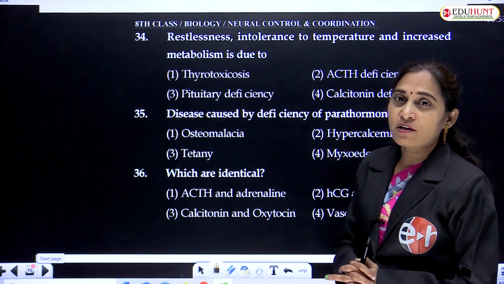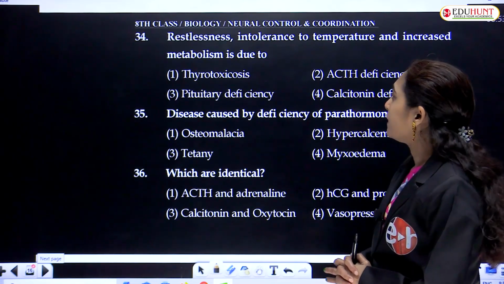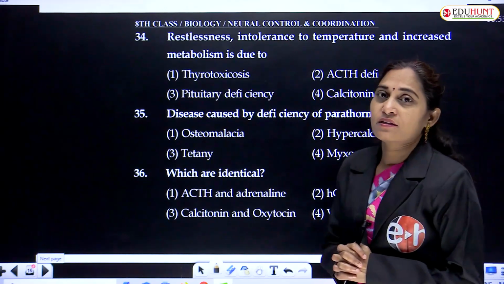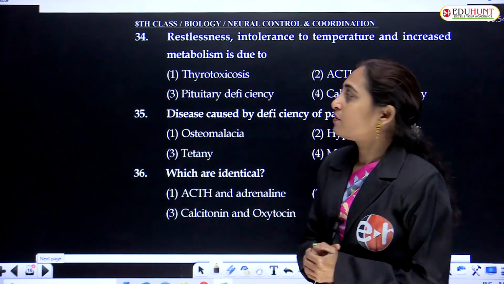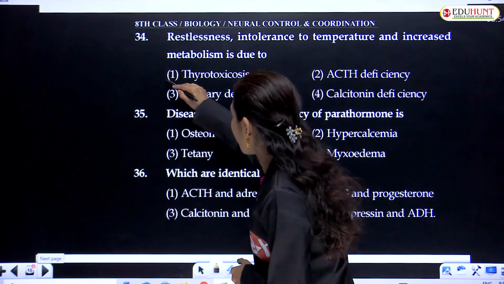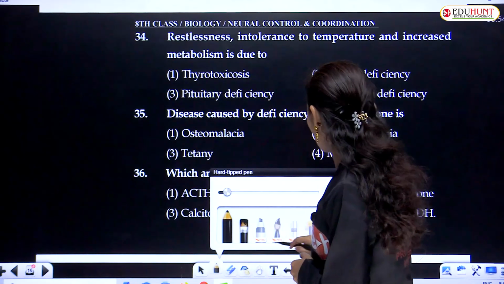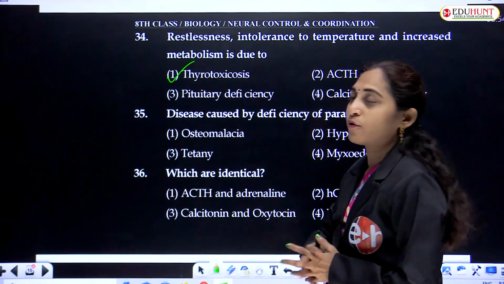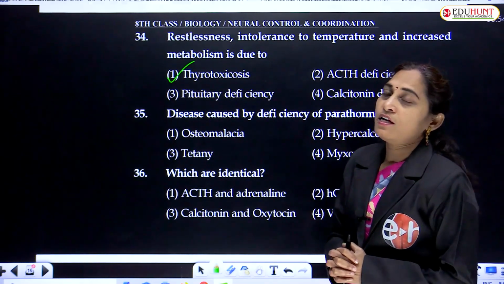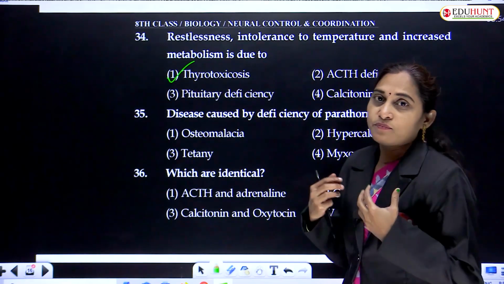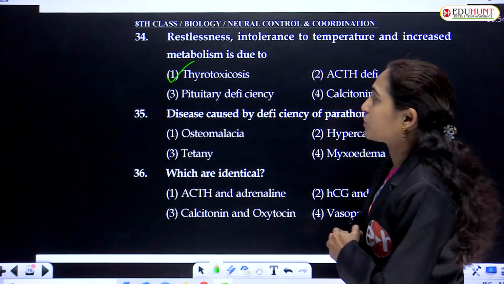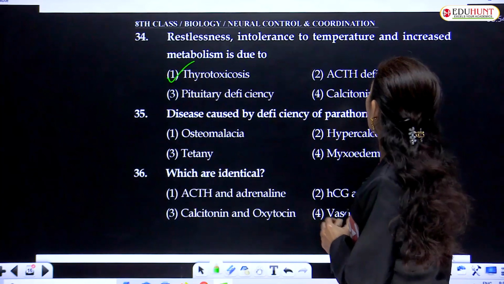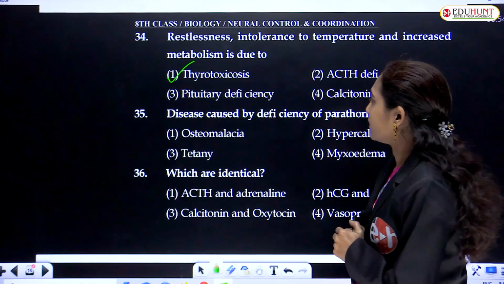Restlessness and intolerance to temperature and increased metabolism. These symptoms are observed when the person is suffering from thyrotoxicosis. Because of thyrotoxicosis, the person experiences these symptoms: restlessness, intolerance to temperature and increased metabolic activity.